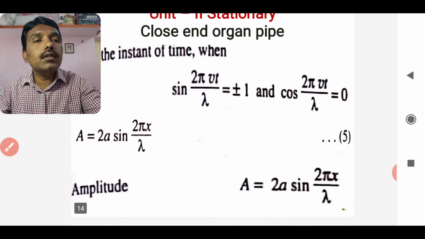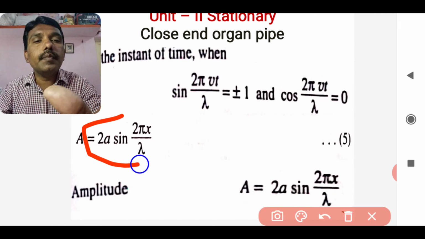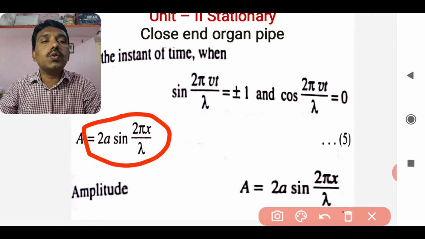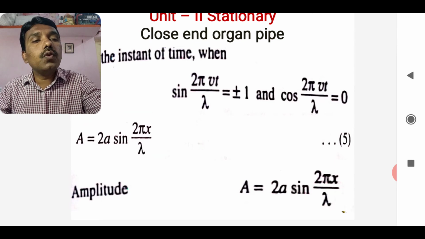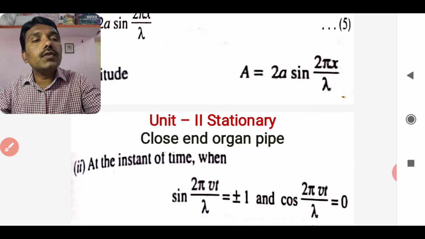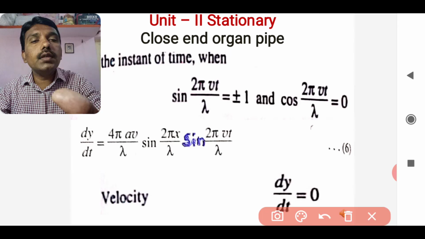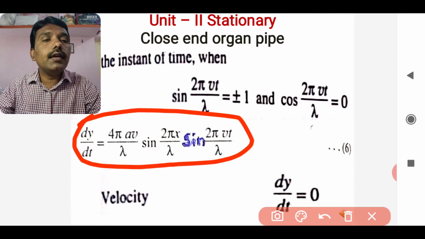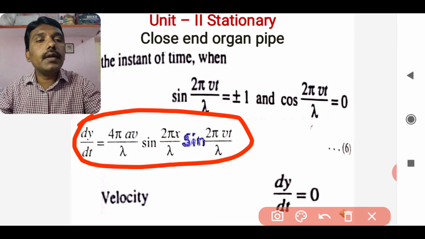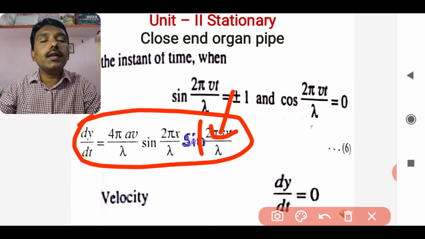As far as the velocity amplitude is concerned, it is again independent of time, and that's why the amplitude will remain as it is, that is A is equal to 2a sine of twice pi x by lambda. So again moving forward for the velocity, velocity is nothing but dy by dt, and that relationship is given as we have calculated. And as far as the sine of twice pi vt by lambda is 1, this value will become 1, and dy by dt